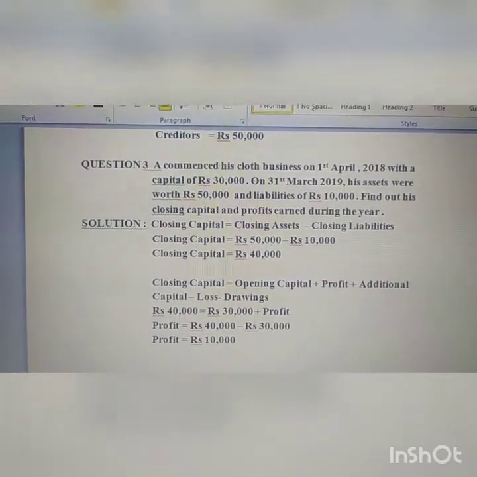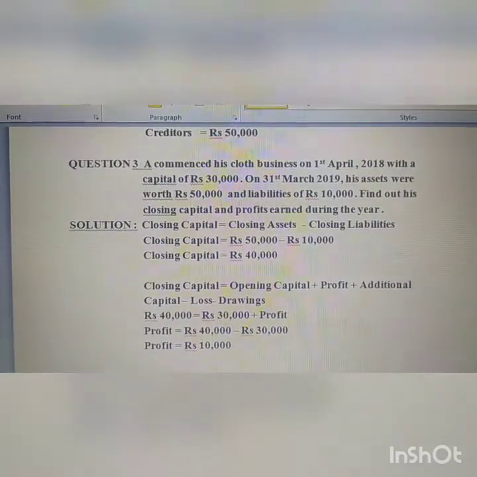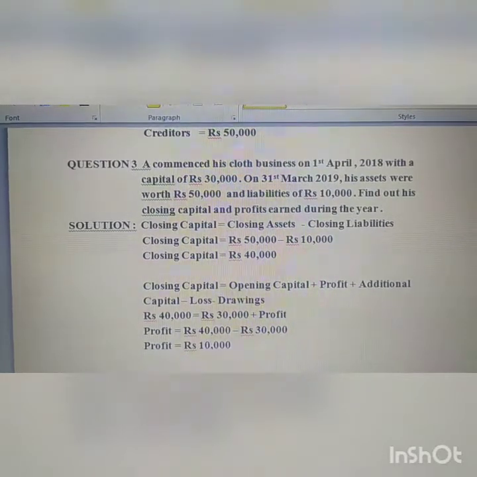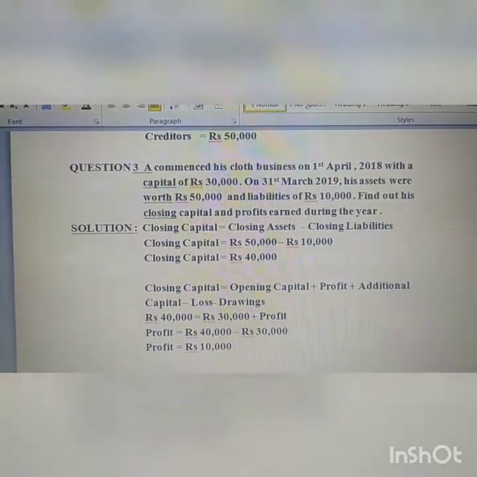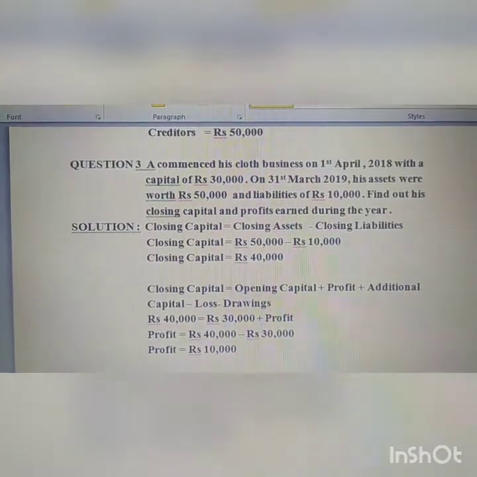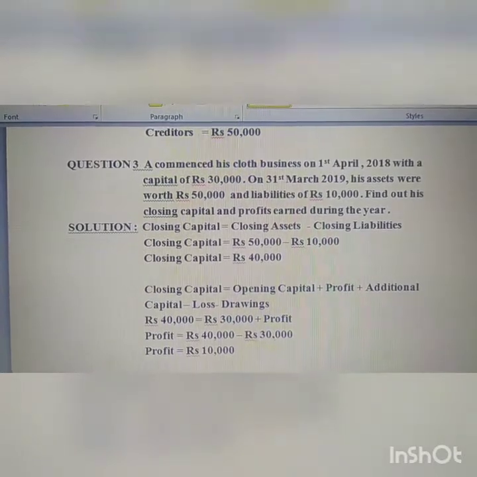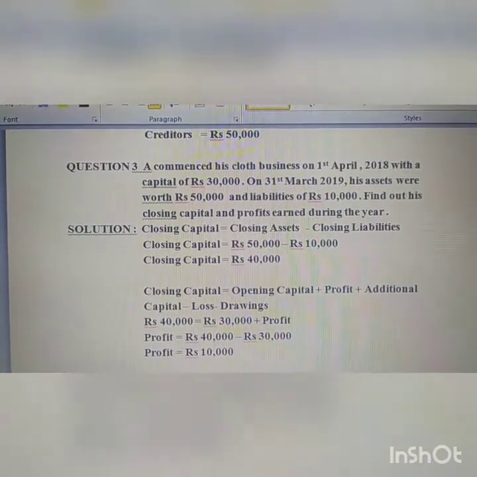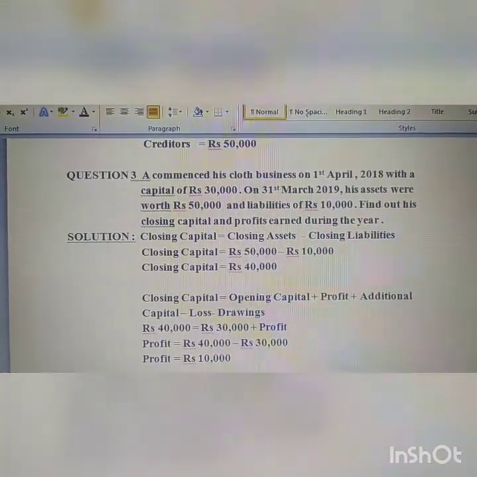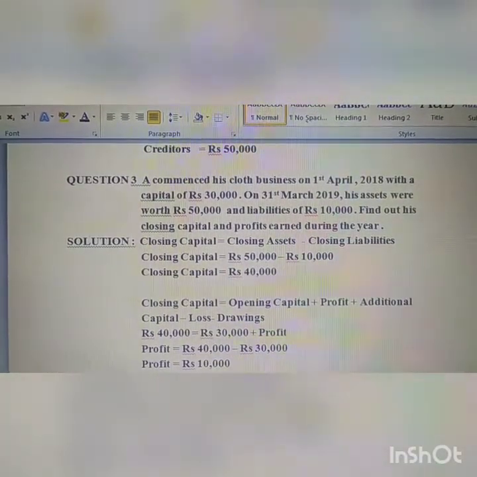Here question number 3. A commenced his cloth business on 1st April 2018 with a capital of rupees 30,000. Okay, that means opening capital is given, rupees 30,000. On 31st March 2019, his assets were worth rupees 50,000 and liabilities worth rupees 10,000. Okay, that means we have closing assets and liabilities. Find out closing capital and profits earned during the year.